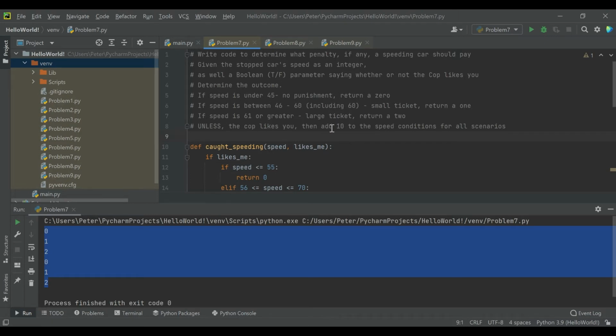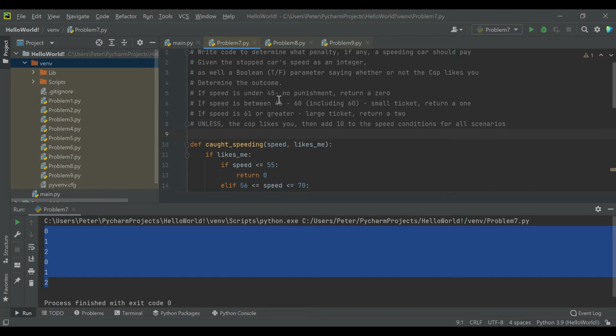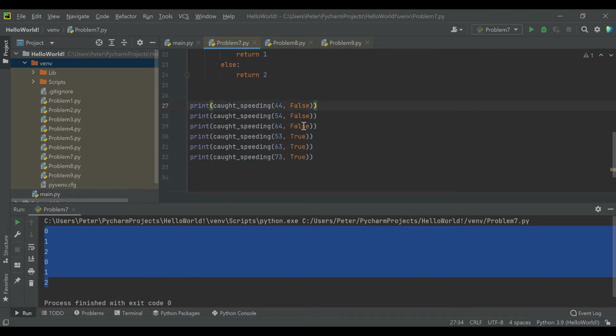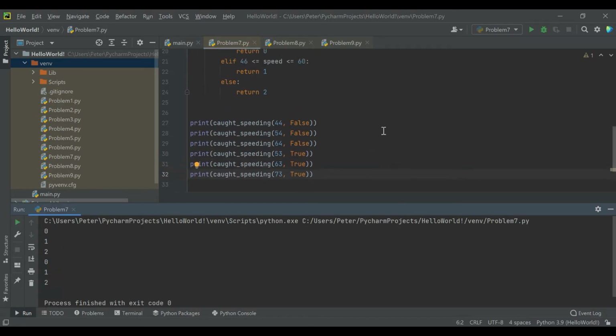If the cop likes you, you get to add a 10 to all those speed conditions. So we come on down. Cop doesn't like us, and we handle all 3 situations. Cop does like us, the values go up, and we get 0, 1, 2, 0, 1, 2. This is one way you could code it.